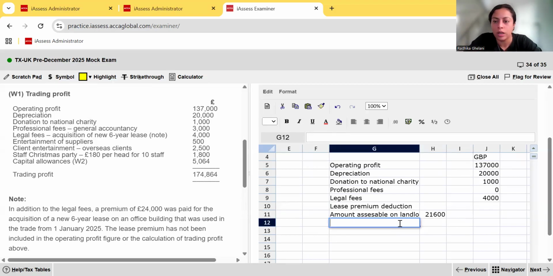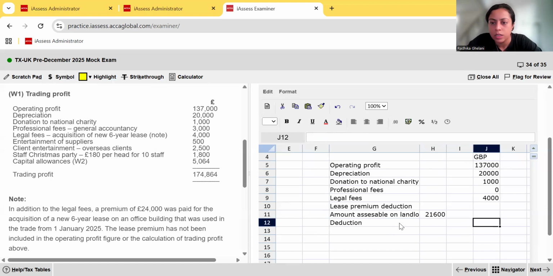So the deduction we are allowed is going to be 21,600 divided by the useful life of the lease. In fact, let's directly put this in: lease premium deduction is equal to 21,600 divided by the useful life of the lease, which is how much? 6 years, we are told, isn't it? But remember, when did we enter into the lease? They said that the building was used in trade from 1st Jan 2025. So January, February, March, 3 months only, isn't it? So times 3/12. That gives us the deductible amount as 900.